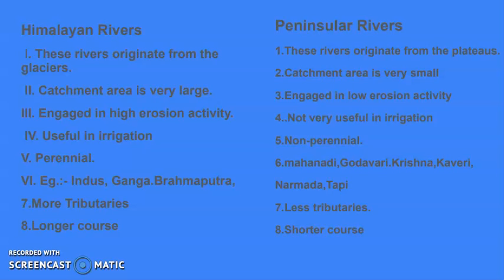In Himalayan rivers, more tributaries are there. In peninsular rivers, fewer tributaries are there. Himalayan rivers have longer courses and peninsular rivers have shorter courses. So Himalayan rivers are long and peninsular rivers are short. So these are all the differences between the Himalayan river and the peninsular river. You all need to prepare these differences very nicely, that is, discuss the difference between the Himalayan river and the peninsular river.